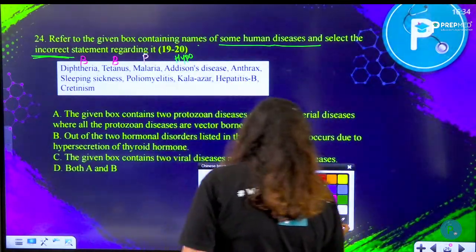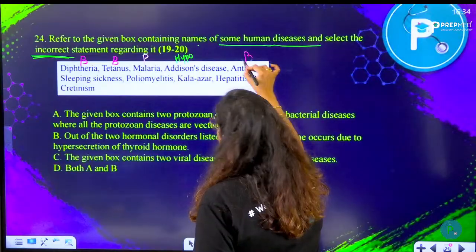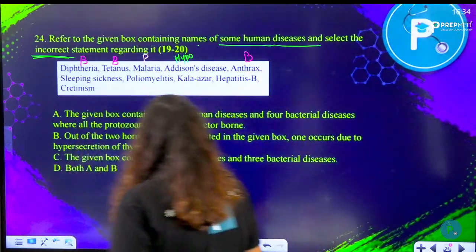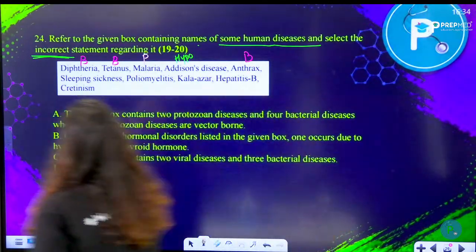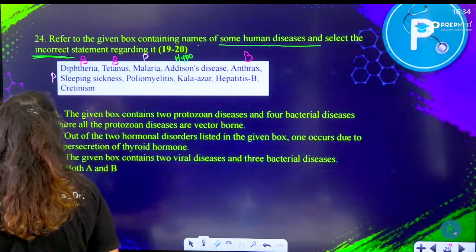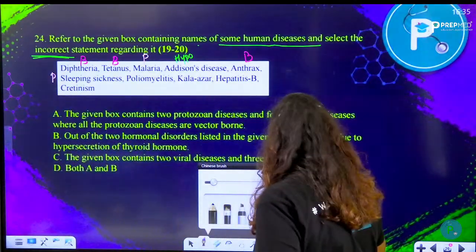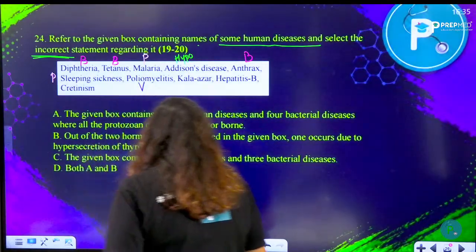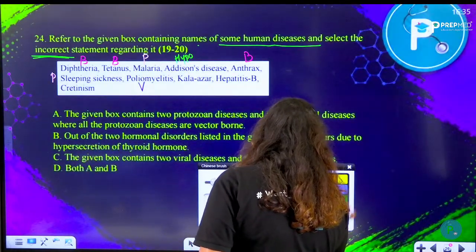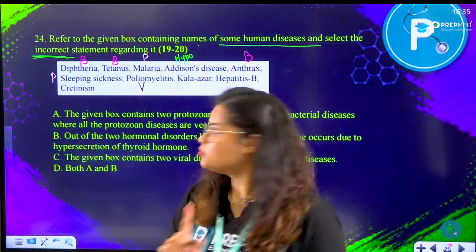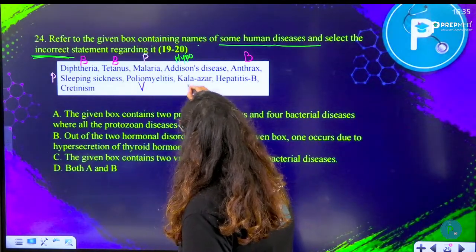Anthrax is again bacterial. Sleeping sickness is a protozoan disease. Poliomyelitis is a viral disease. Kala azar is also a protozoan disease.